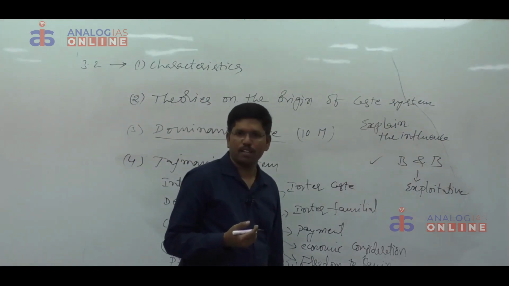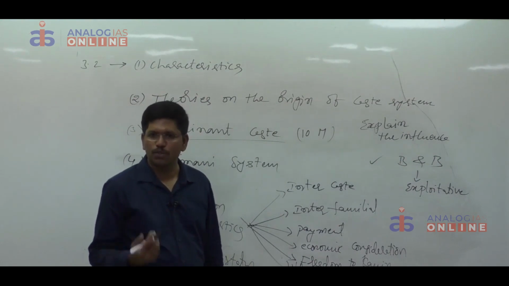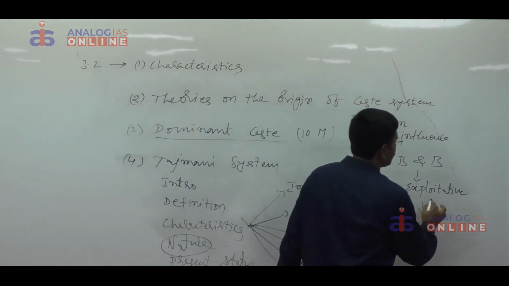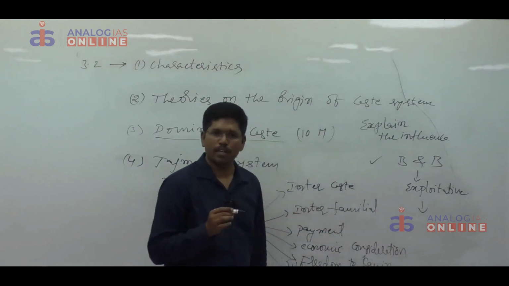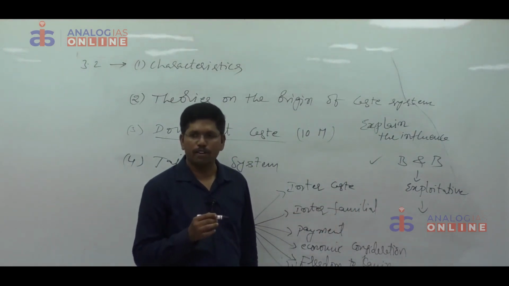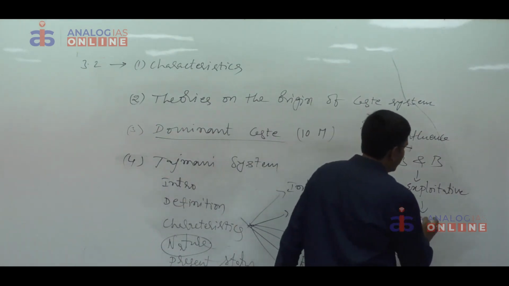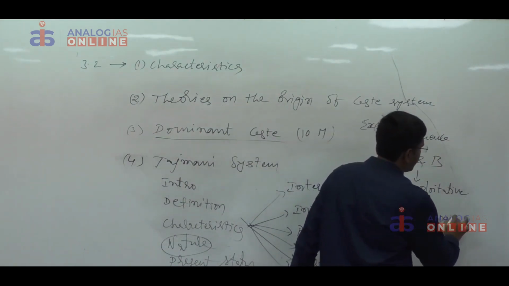Whenever dominant caste people require the service of the lower caste people, they used to force them even though they are not willing. That's why according to Wiser and Beidelman, that system is exploitative, because it involves the element of underpayment and forced labor.